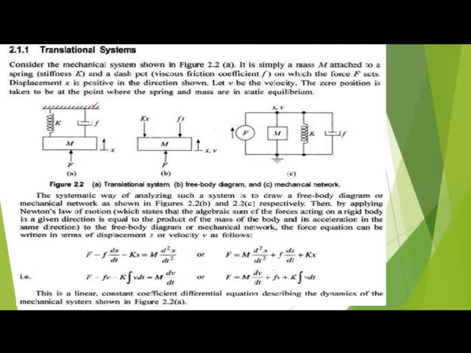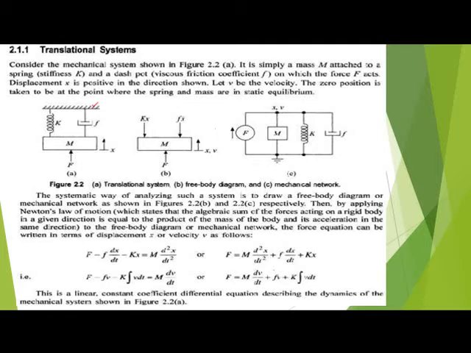The force f is applied in the upward direction, and the opposing forces are such that the algebraic sum of the external force is equal to the individual forces on the mass. That is, we can write f equal to K times x, and another is f times x dot. This is the displacement, in the direction of x and v.